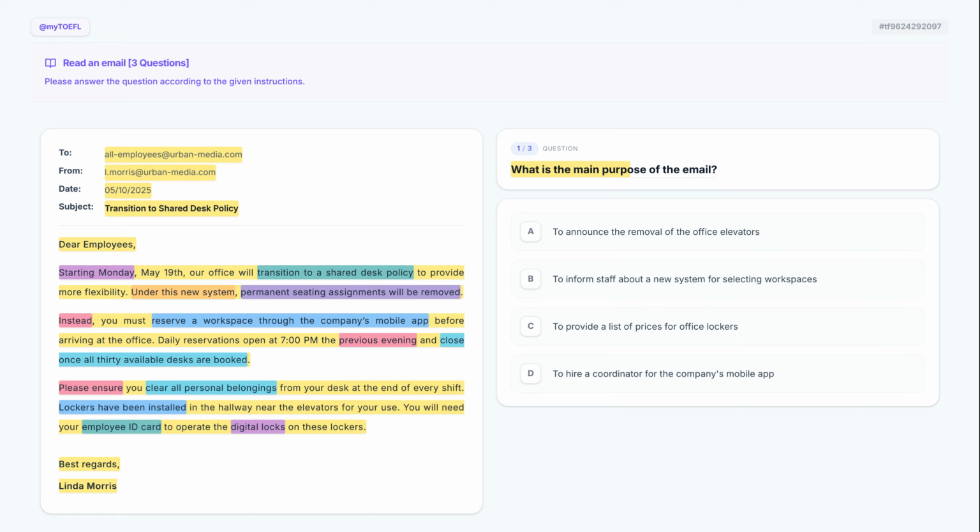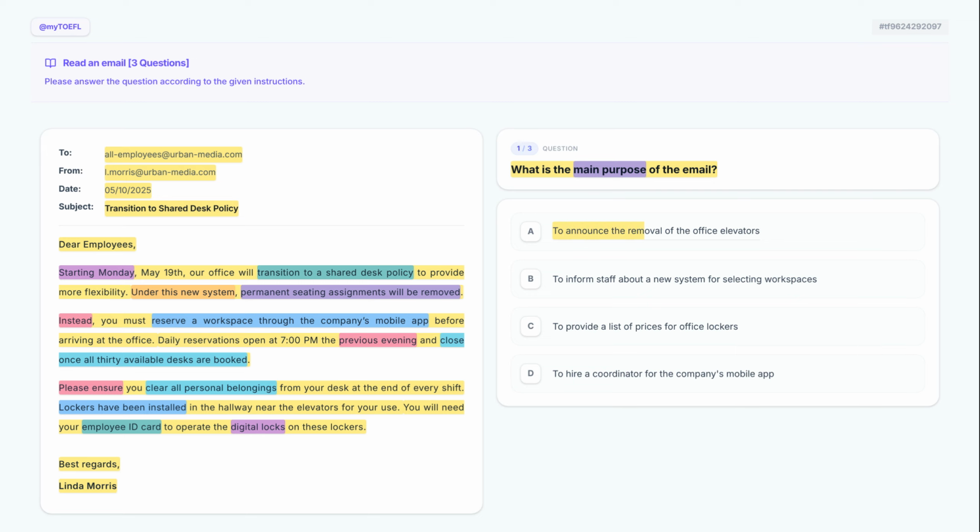What is the main purpose of the email? This question asks for the main purpose of the email, which requires us to look at the overall message. Focus on the primary change being announced throughout the text. Now, keeping this in mind, let's look at our options. Let's take a closer look at option A.